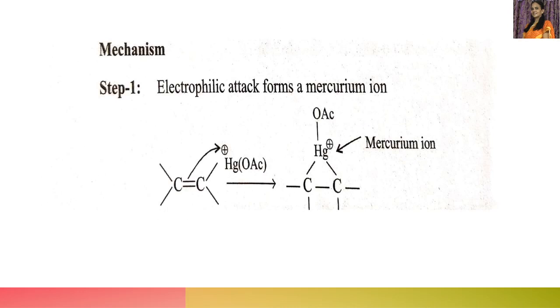So in the mechanism, step 1, electrophilic attack forms a mercurinium ion. You can see here, this is mercuric acetate. One acetate ion is lost. Now this mercury is having a positive charge, and the pi bond electrons of the C double bond C go and attack this mercury. Then a bond is formed between this carbon and mercury. This is the mercurinium ion. The mercurinium ion is produced. This is step 1.